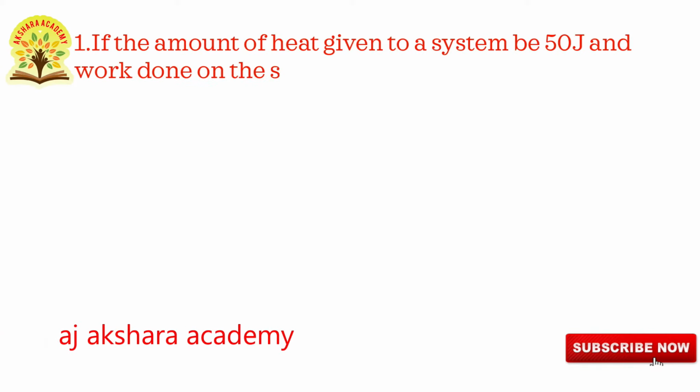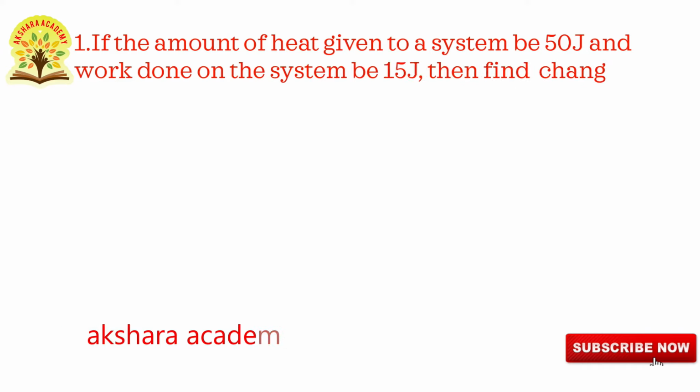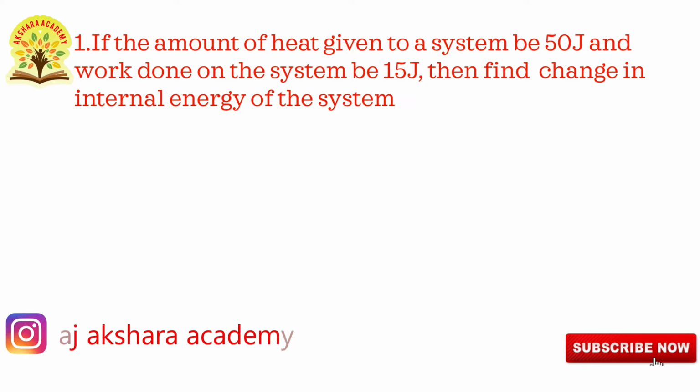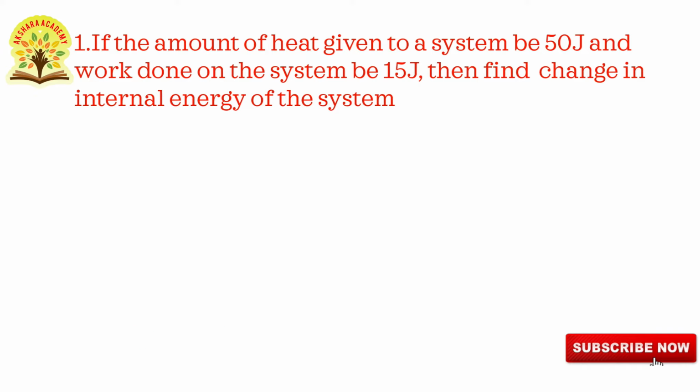If the amount of heat given to a system be 50 joules and work done on the system be 15 joules, then find change in internal energy of the system. Now we are writing the solution here. In this question, the given amount of heat energy is 50 joules and work done on the system is 15 joules, and we have to calculate change in internal energy.